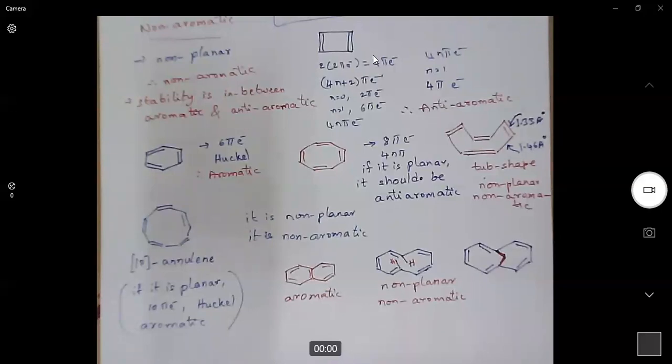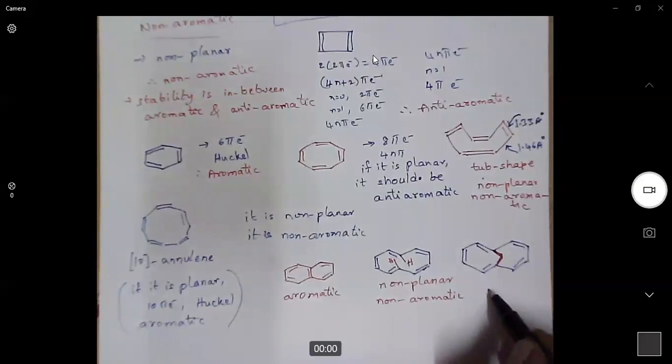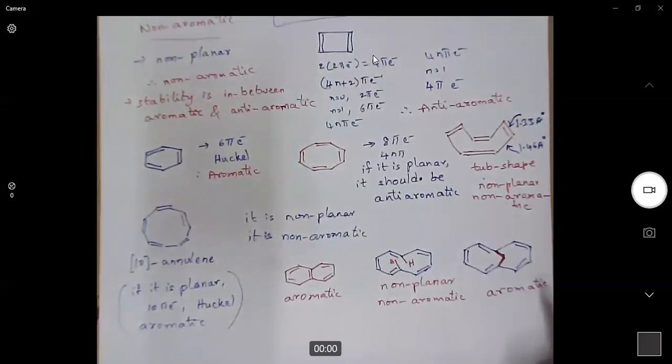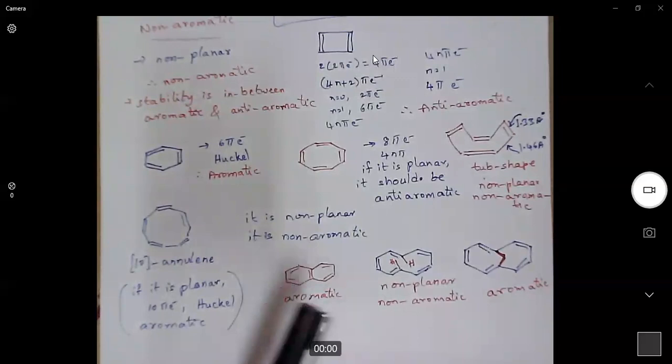But in this case, though the molecule is non-planar, it is aromatic in nature. Why is it aromatic? What is the rule for aromatic compounds? A cyclic conjugated polyene with a Huckel number of electrons and a planar system.